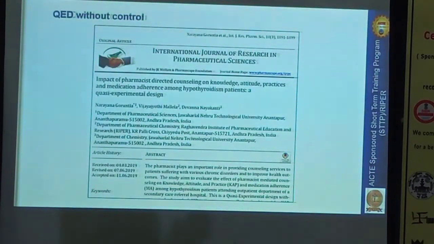Initially we get the complete scores about how much knowledge there is, how aware they are about hypothyroidism, what the risk factors are, what their food habits are, what their attitude is. Whether they have a positive or negative attitude about the hypothyroidism treatment, and whether they follow levothyroxine therapy regularly or not, what the adherence level is. All these things we measured at baseline, and then we made a face-to-face interactive counseling session with the patient. Later, again, we assessed how much improvement there is.